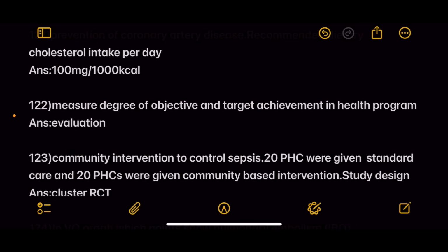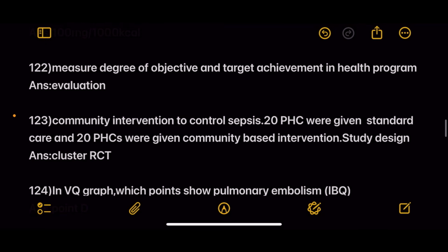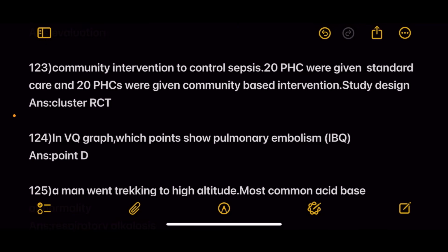Next question, measure the degree of objective and target achievement in health program. Answer is evaluation. Next, community intervention to control sepsis. 20 PHCs were given standard care and 20 PHCs were given community-based intervention. Study design is cluster RCT is the answer.